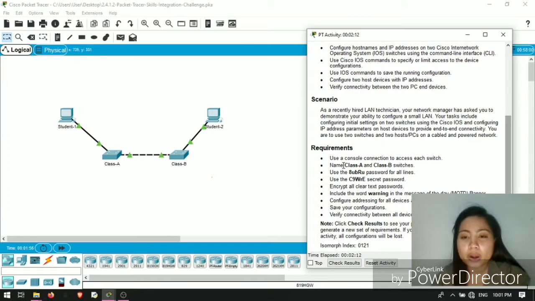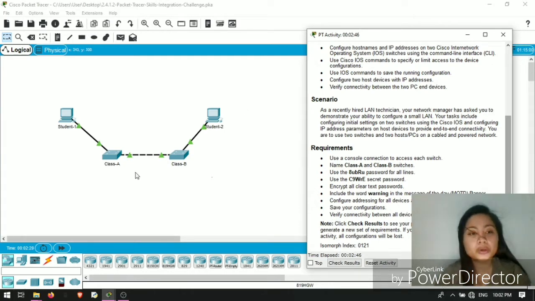Before we start, these are the requirements needed. Use a console connection to access each switch. Name Class A and Class B switches. Use the 8UBRU password for all lines. Use the C9WRE secret password. Encrypt all clear text passwords. Include the word warning in the message of the day MOTD banner. Configure addressing for all devices according to the addressing table. Save your configuration and then verify connectivity between all devices.